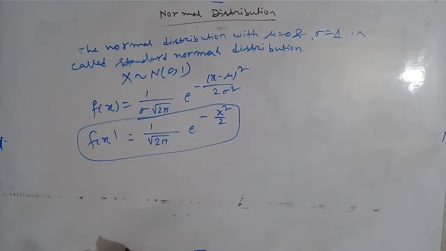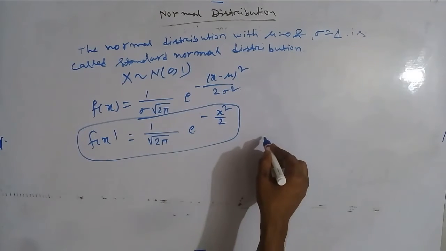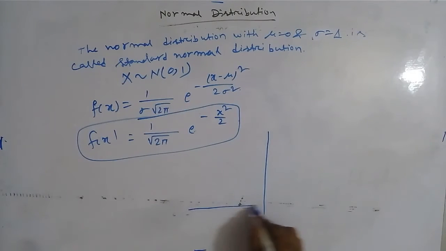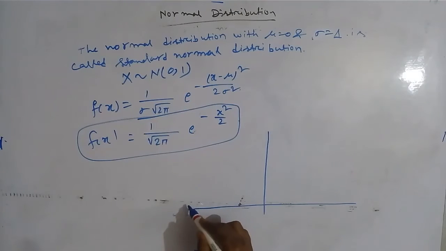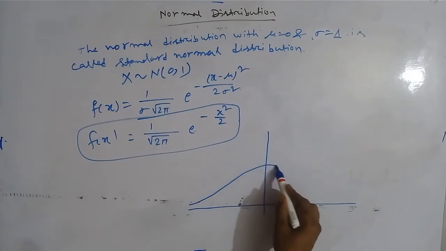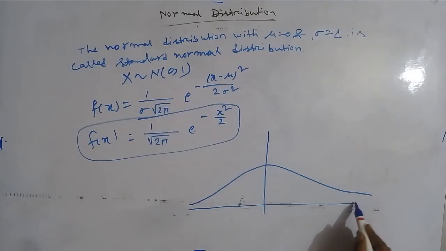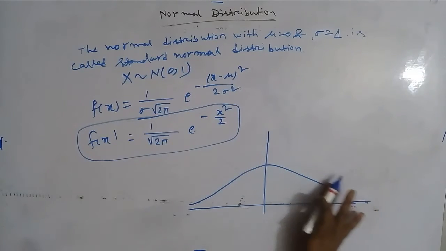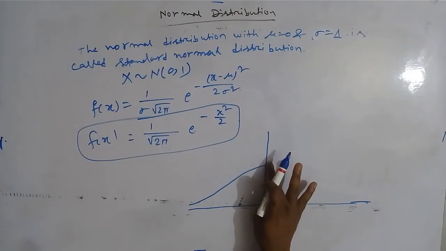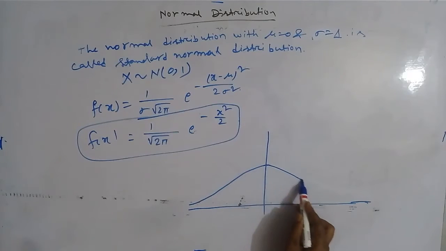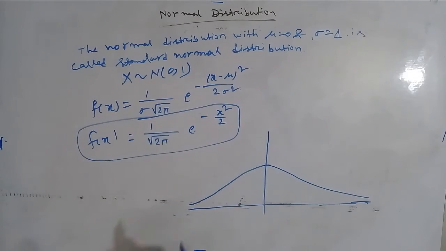Okay, now the standard normal curve looks like this. Okay, this is a symmetric curve, and this is the x-axis.